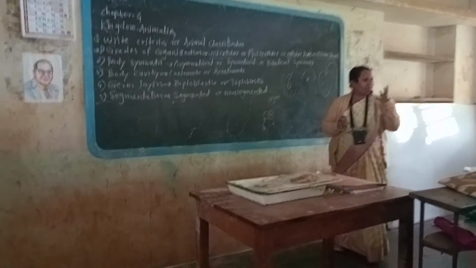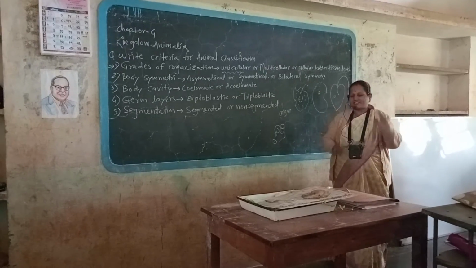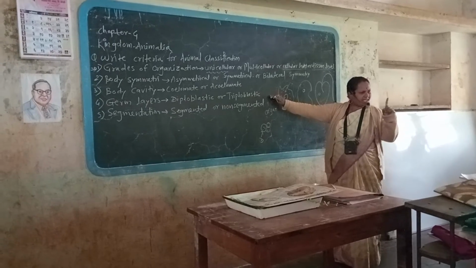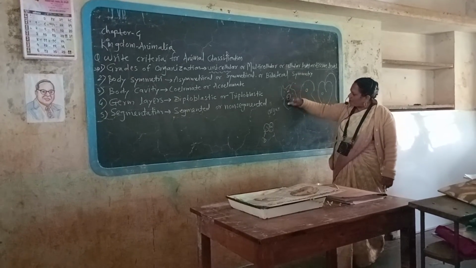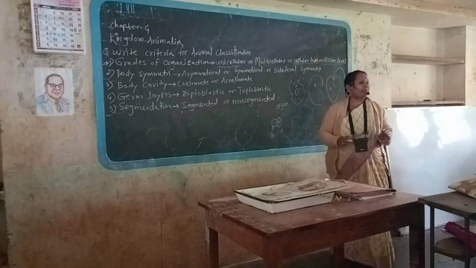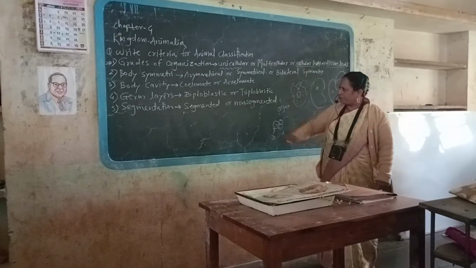A human being is a well developed and advanced animal, it consists of organ level and system level of organization. But some animals consist of only cellular level of organization, some only tissue level, and some animals show the system level of organization like a human being.